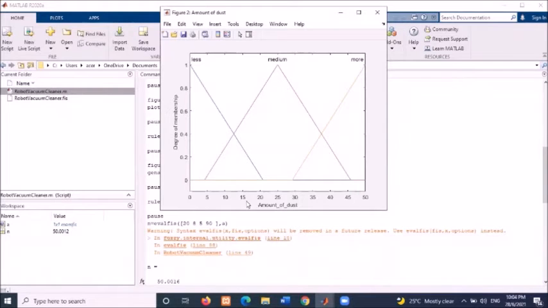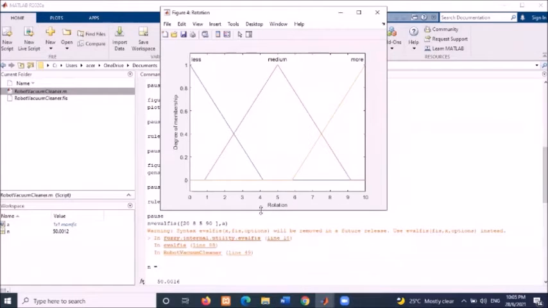This is the input, amount of tasks. We have 3 categories, which are less, medium, and more. The second input is floor condition. We have 3 categories, dry, damp, and wet.